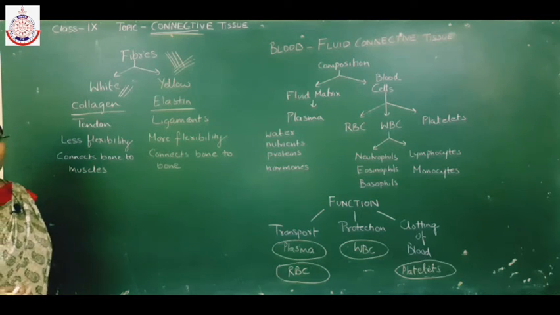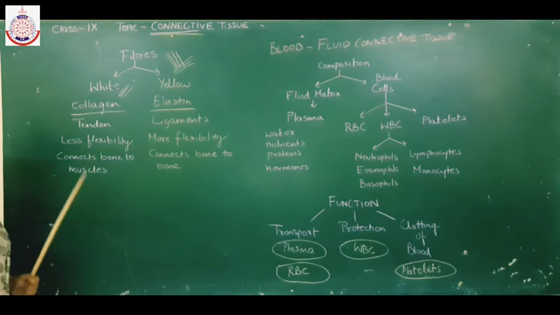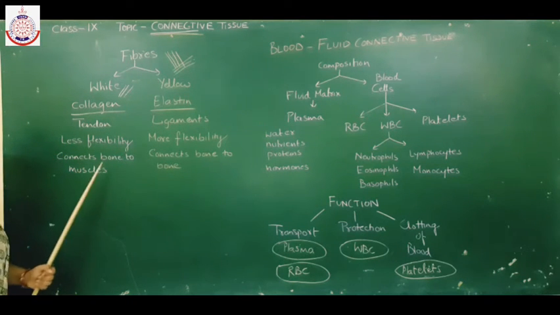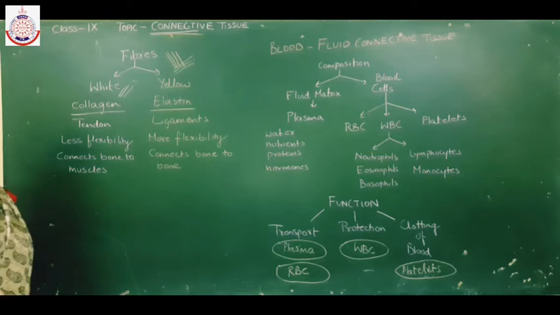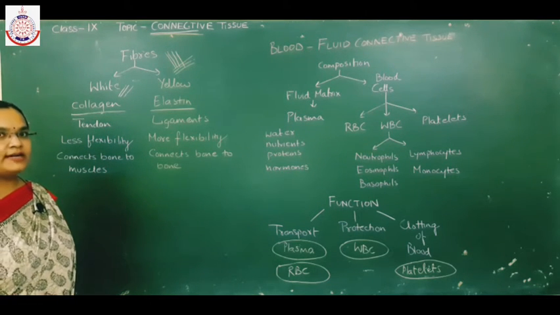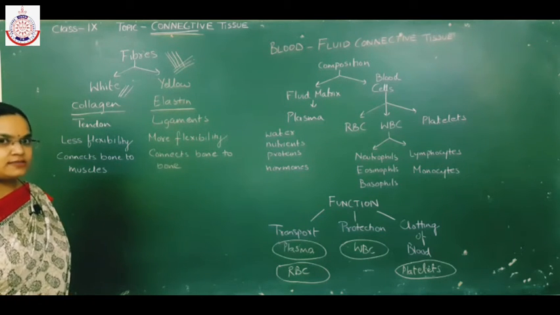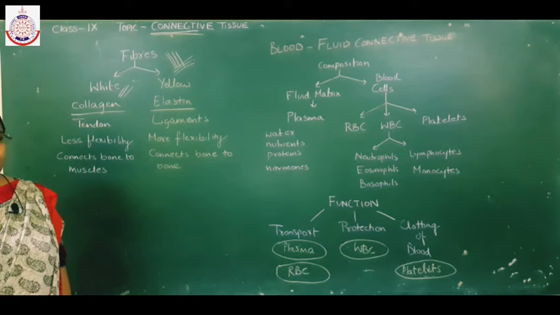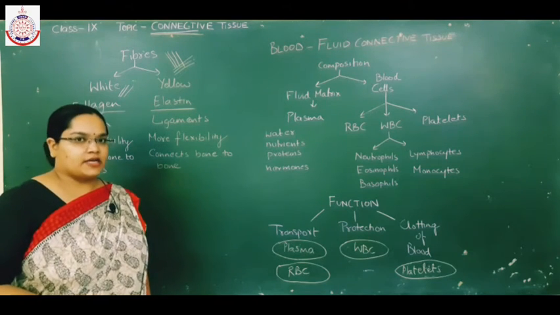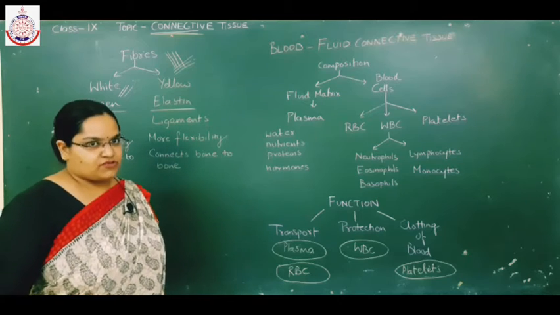Now what is the function of tendons in the human body? Tendons connect bone to muscles. We have already discussed the muscles in the last class. Three types of muscles are there: cardiac muscles, skeletal muscles and visceral muscles.